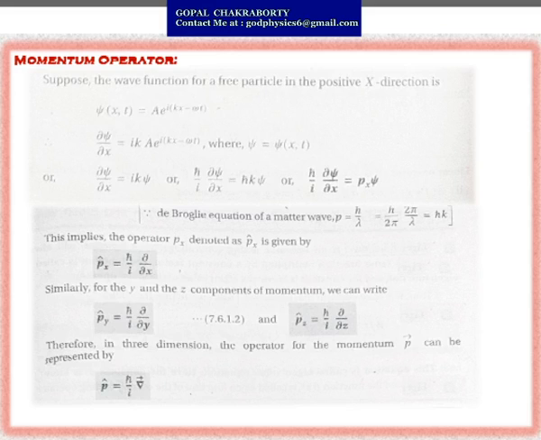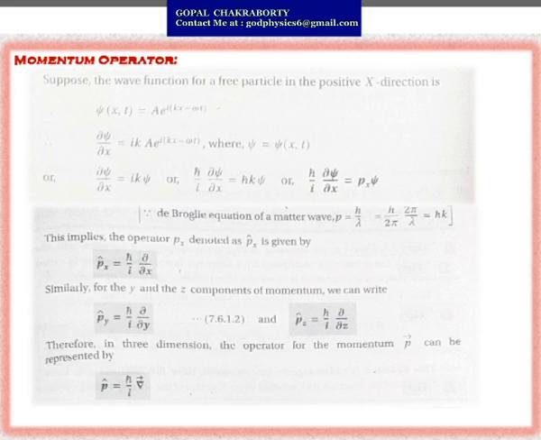Now if you multiply both sides by h cut, and take the i to the left hand side, you get h cut by i del psi/del x equals h cut k of psi.